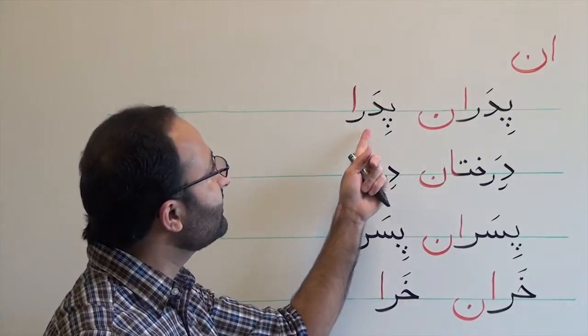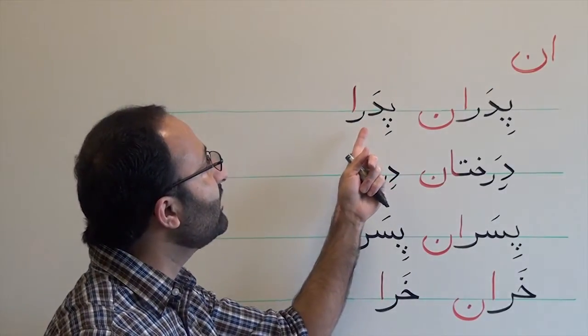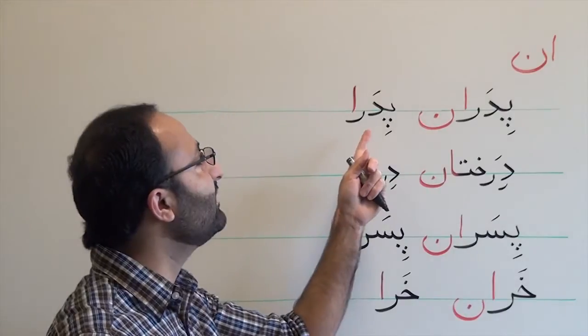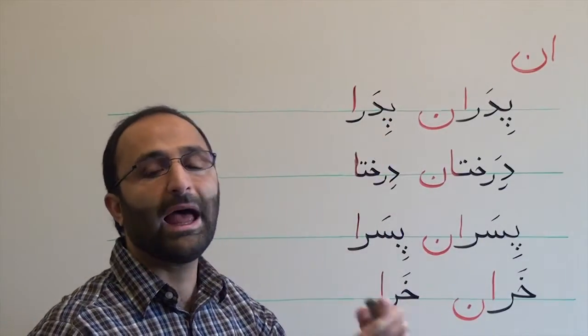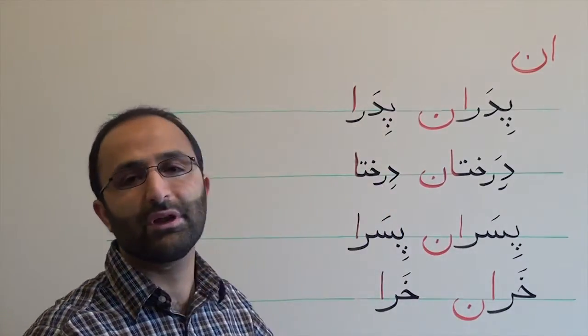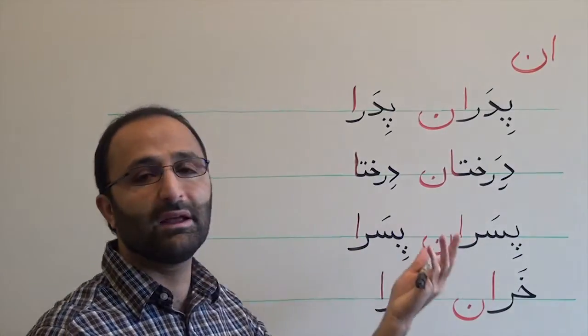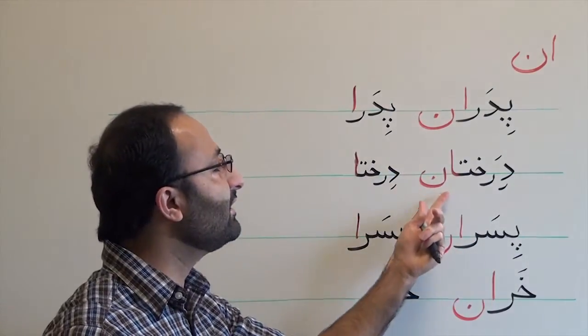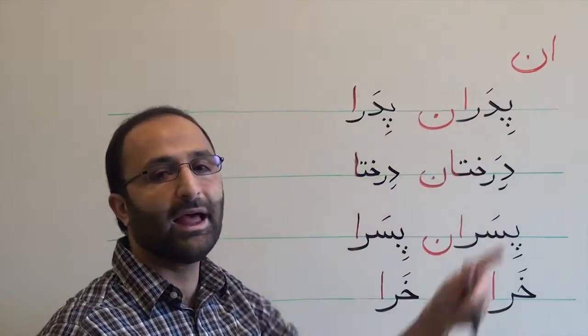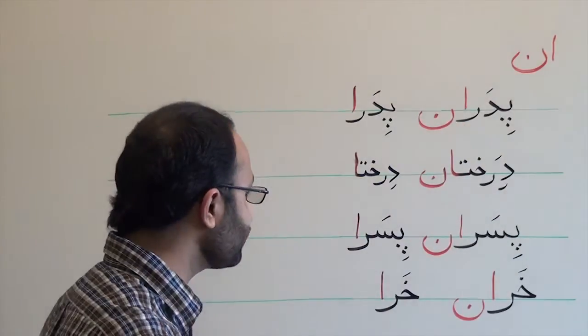It's interesting to see that in spoken Farsi there is no difference between ha and an, because both are pronounced the same. But in written Persian they are written differently. One is an and the other one is ha.